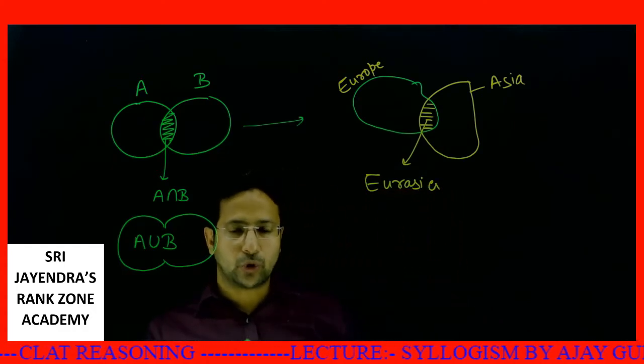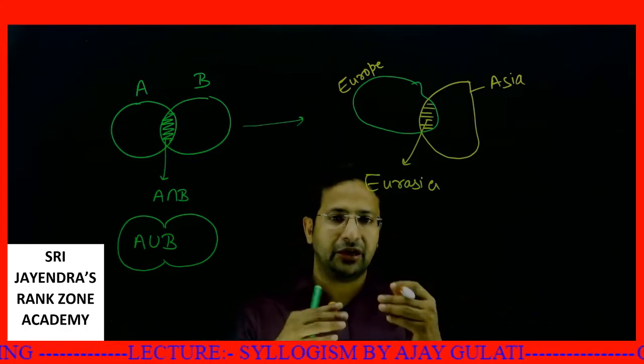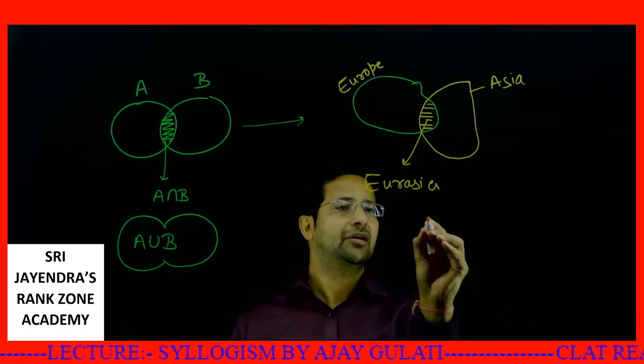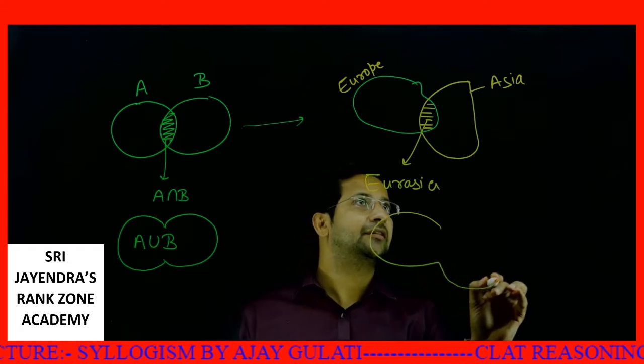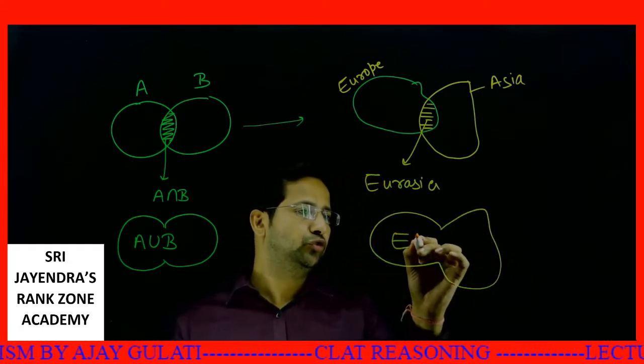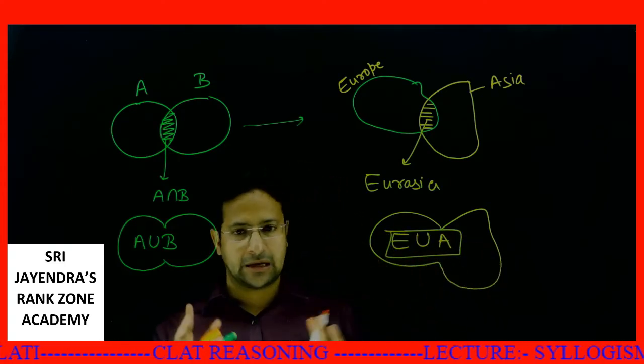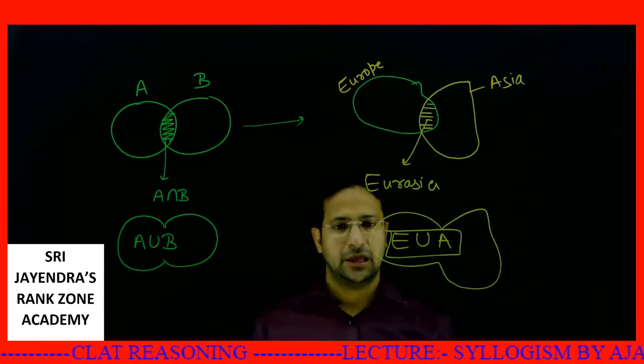If I talk about all the people who live in Europe or Asia, who live anywhere in Europe or Asia, what will be my diagram? My diagram will be like this. This is Europe union Asia. This is E union A. Clear, this part, E union A.